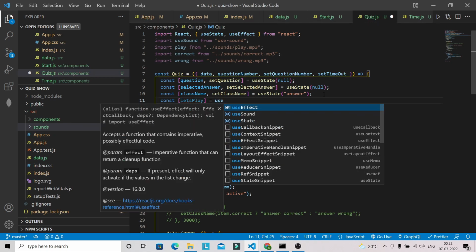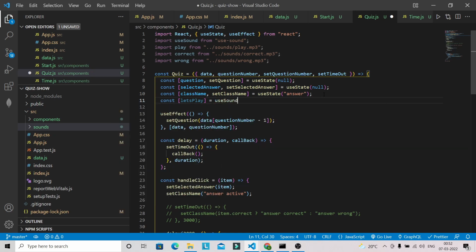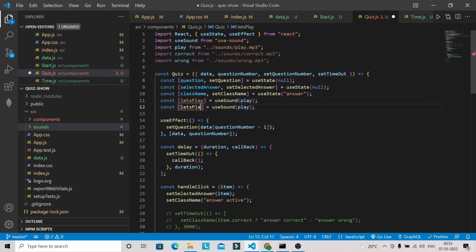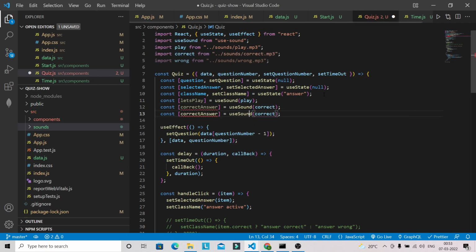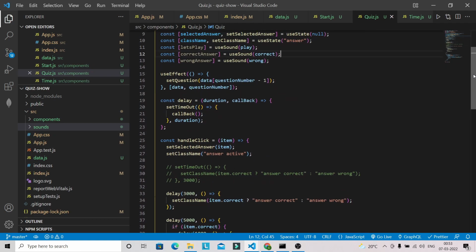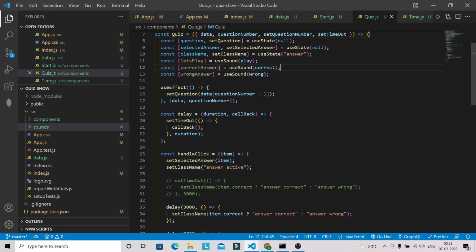So as the user enters the quiz room, this sound will play. And for a correct answer we are going to have a different sound. For the correct answer we are going to play this correct one, and for the wrong answer, you will not be able to hear the sound because I am recording this video, so at a time only one speaker works. So you will not be able to hear any sound, but it will work in your system.